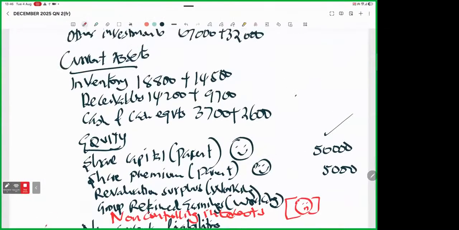Such is a fake sale. So what do you do with it? You remove it from the consolidated sales and the consolidated cost of sales. Centel should not sell goods to their parent company. So we have 6,000 that we need to write down.